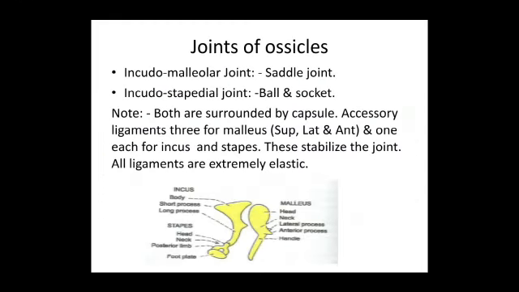The joints of the ossicles I already mentioned: incudomalleolar joint and incudostapedial joint. Incudomalleolar joint is a saddle joint, while incudostapedial joint is a ball and socket joint. Both these joints are surrounded by a capsule. Accessory ligaments are three in number for malleus: superior, lateral and anterior, and one each for incus and stapes. These stabilize the joint. All ligaments are extremely elastic.